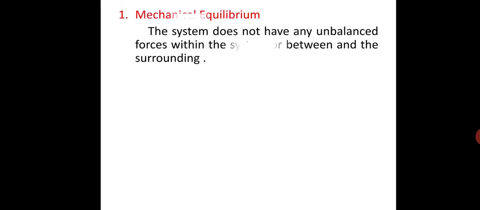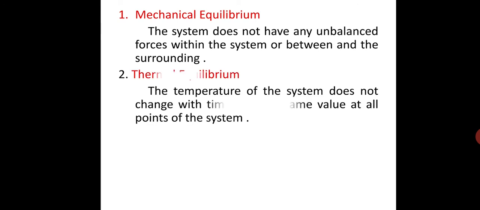First, mechanical equilibrium. The system does not have any unbalanced forces within the system or between the system and the surroundings. The pressure at any point within the system does not change with respect to time and is the same at all points in the system. Second, thermal equilibrium. The temperature of the system does not change with time and has the same value at all points of the system.